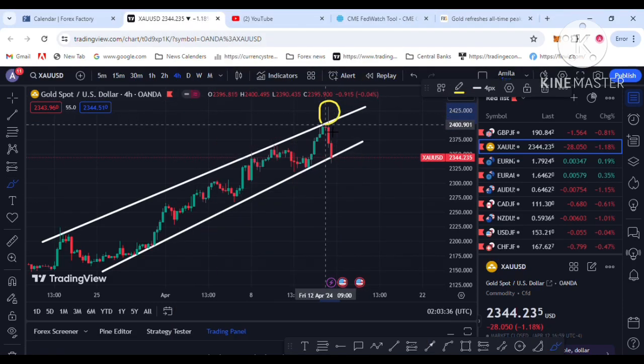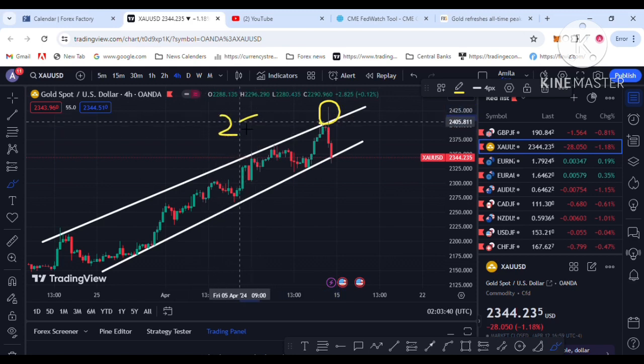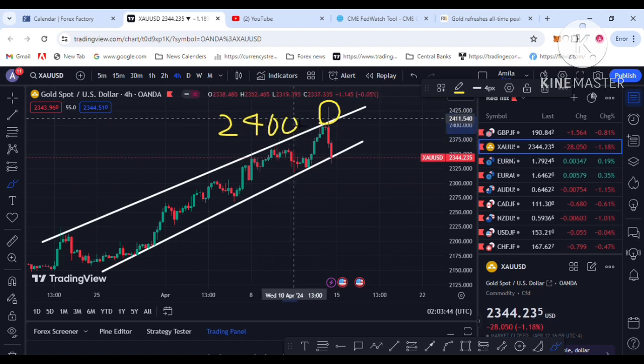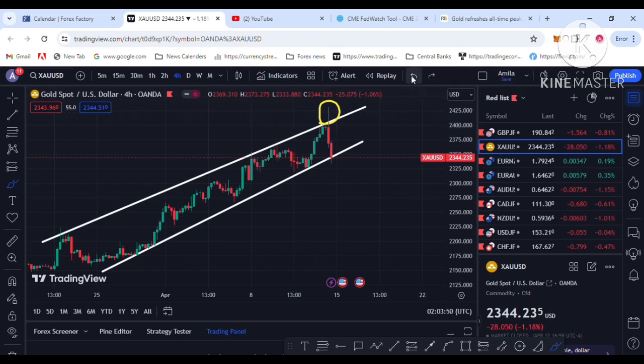This is the high from last week. Gold made about 2,400, passing this all-time high. This is the historical high that gold made last week, about the 2,400 level.